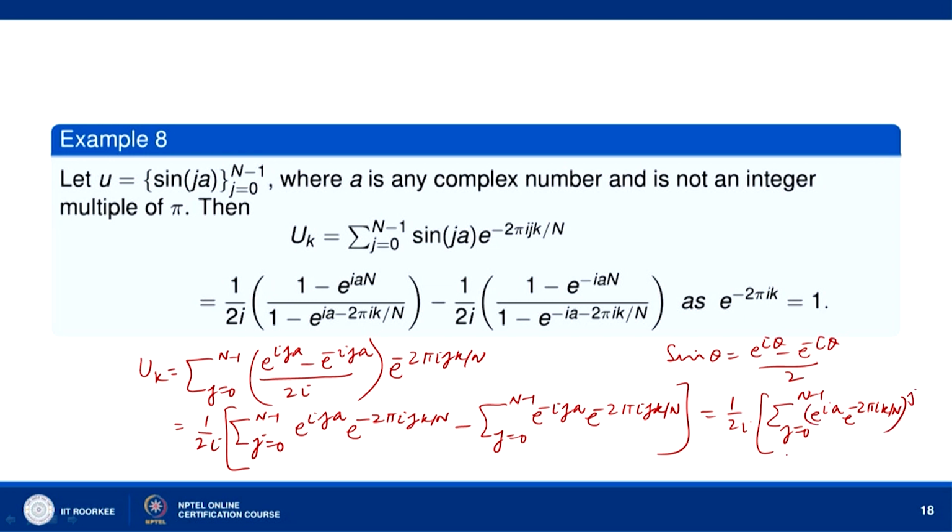Okay. And then similarly the other one, the sum over j = 0 to n minus 1 of e^(-i a) e^(-2 pi i k / n) raised to the power j. Okay. They are both geometric series. Okay. So, we can write the sum.